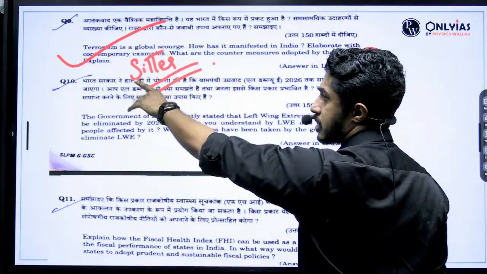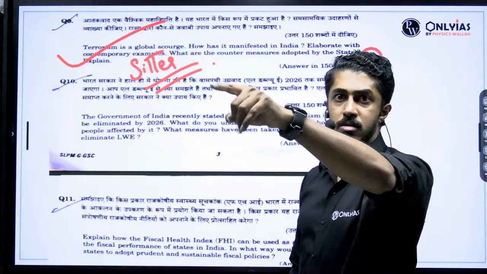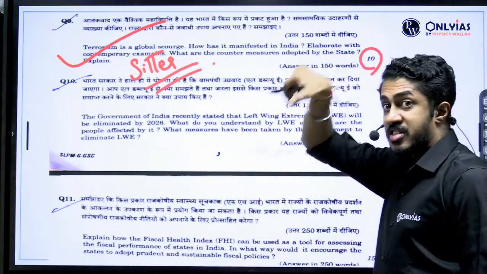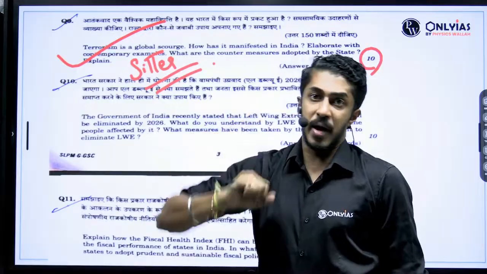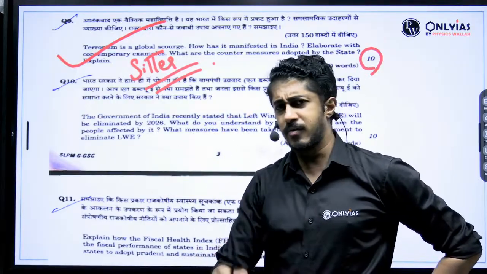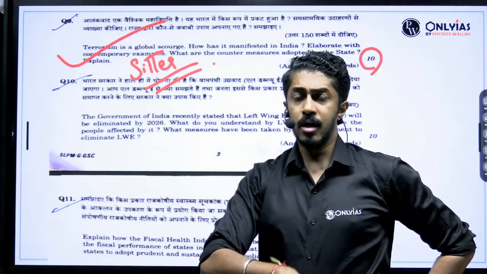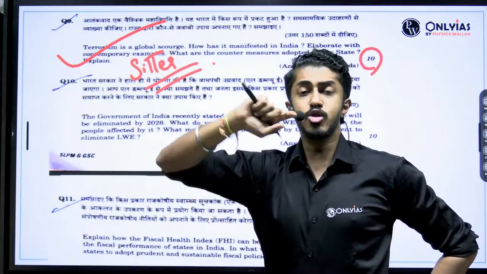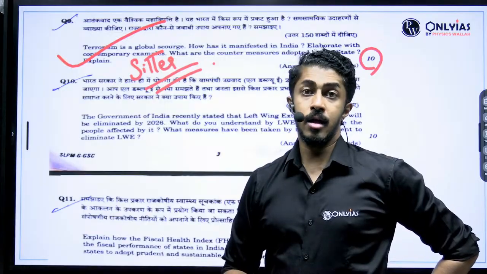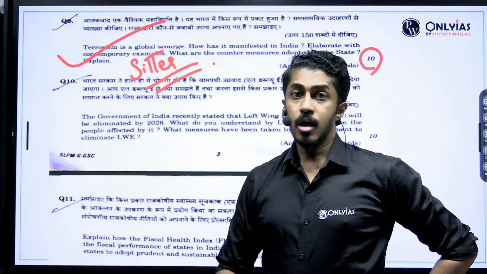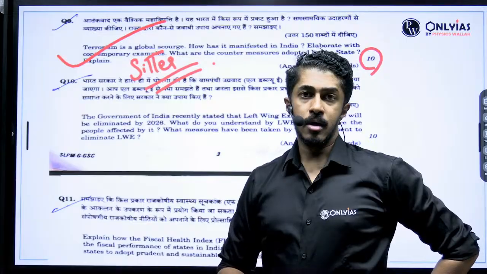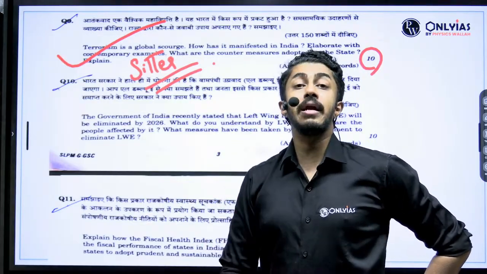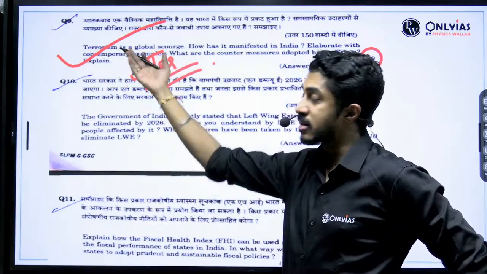Terrorism is a global scourge. So you will have to give a few global examples, whatever happened recently or in the past. How has it manifested in India? What are the reasons why it has manifested? That you will have to mention. Everybody will write, okay, this is there, that is there. But you know, in a question like this, what is the beauty? You should give the societal angle. Unemployment, youthful population. I have told it in my class also. Put it in Hindi: जिसका पेट भरा है, वो आतंकवादी क्यों बनेगा?